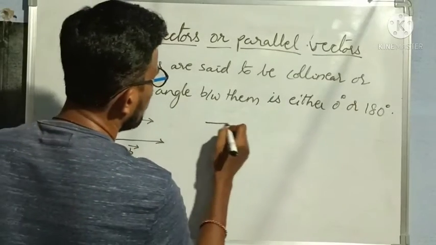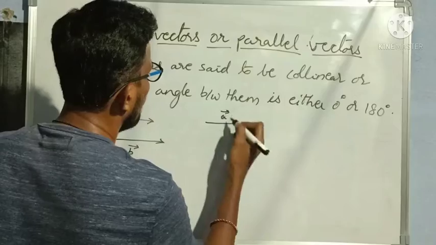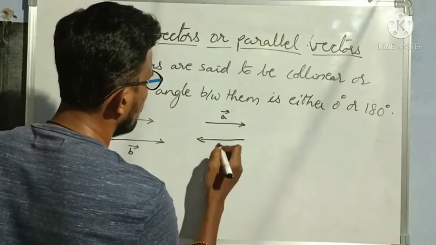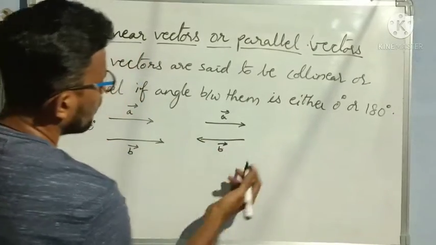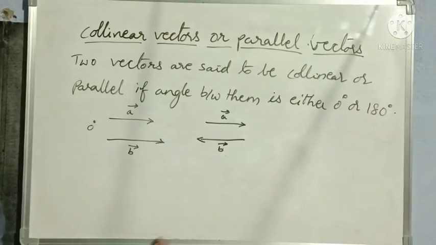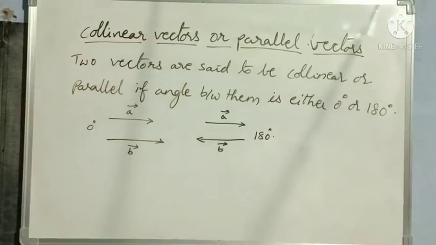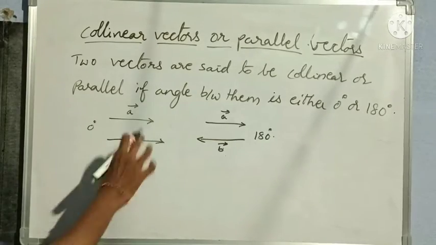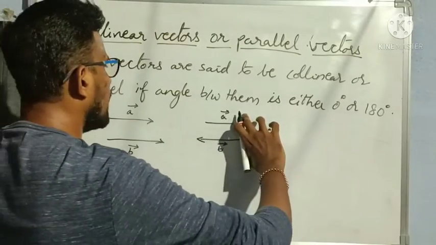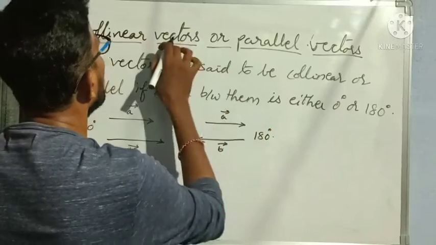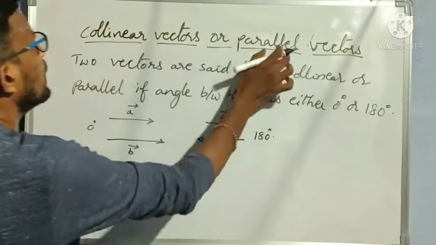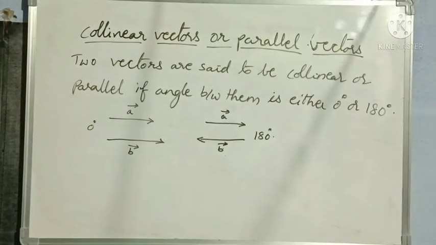If one vector is moving in this direction and the other vector in the opposite direction, then also there is no chance of getting an angle there, right? In this condition, the angle between the two vectors is 180 degrees. Understood? Only when they are in the same direction or in opposite directions can I say that two vectors are collinear or parallel vectors.